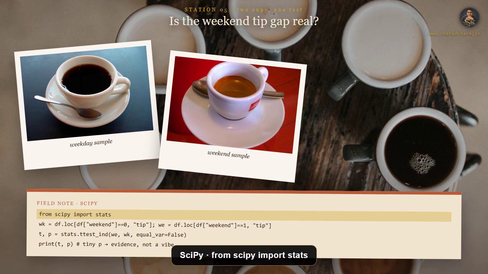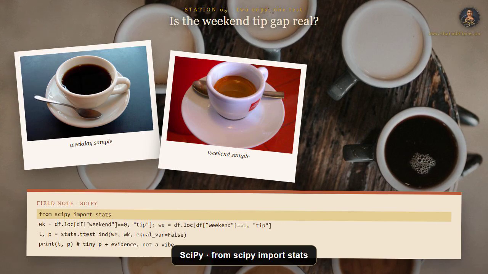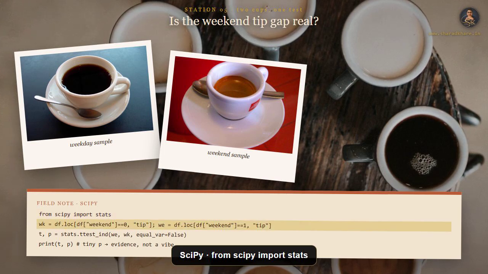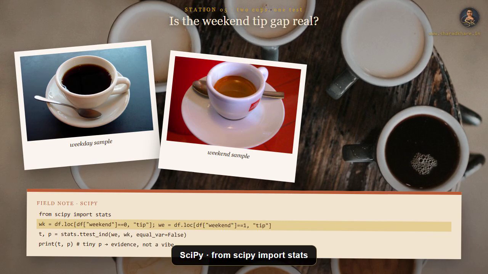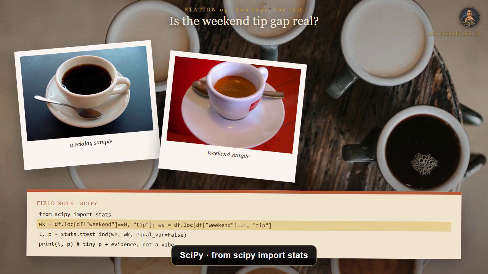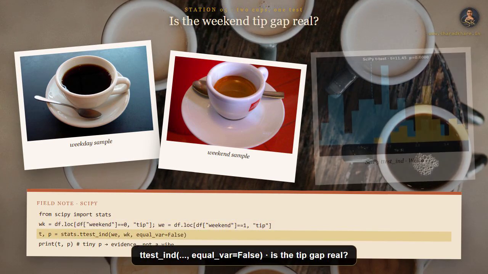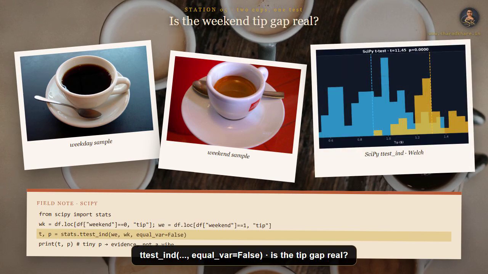SciPy is how you ask, is this difference real? From scipy import stats brings in the statistics toolbox inside SciPy. Weekday tips is df.loc where weekend equals 0, then the tip column. Weekend tips is the same idea for weekend equals 1. Two samples, two stories. ttest_ind weekend tips, weekday tips, equal_var equals False.